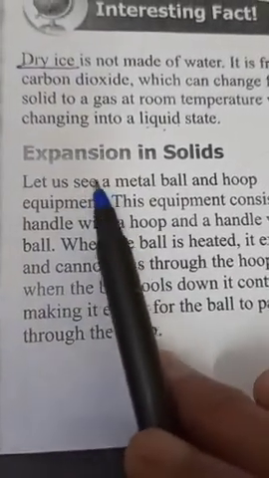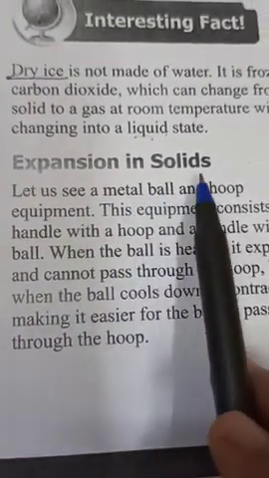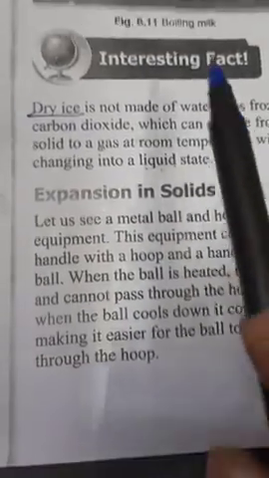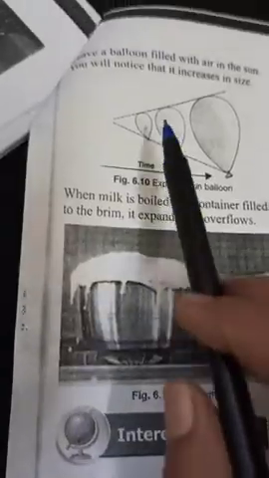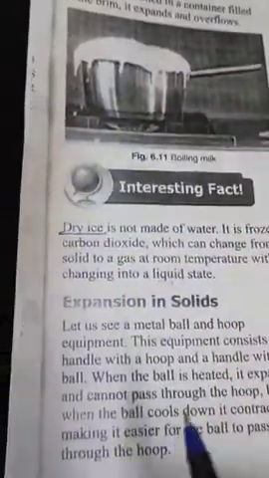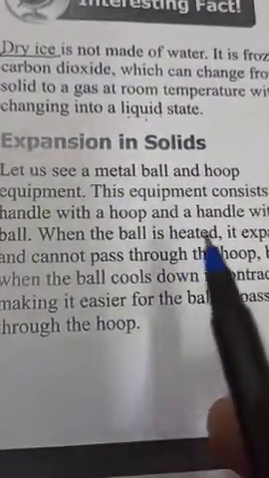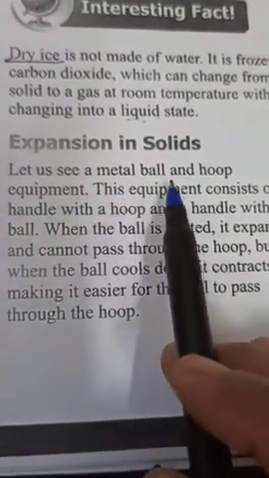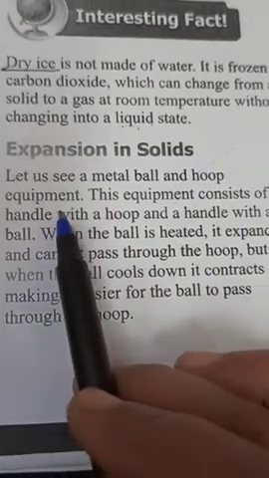So next is expansion in solids. We have studied expansion in the case of liquids and gases, and here is expansion in the case of solids. Let us see the metal ball and hoop equipment.